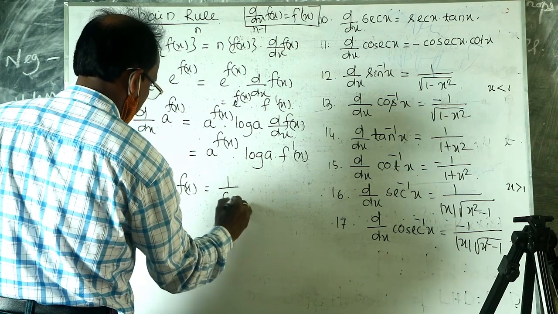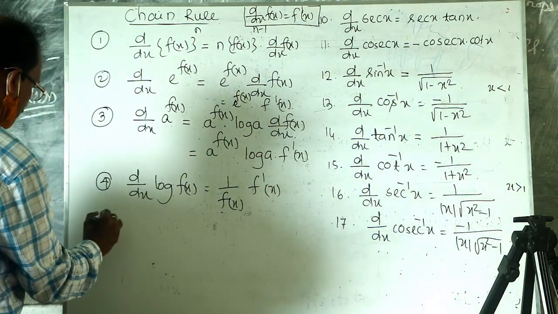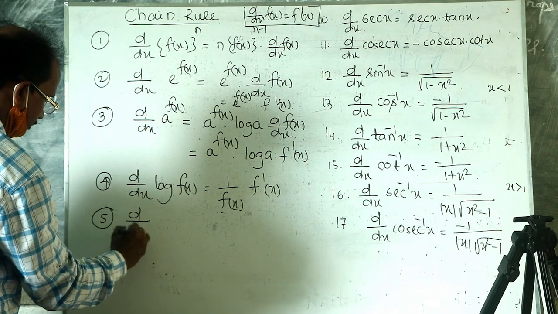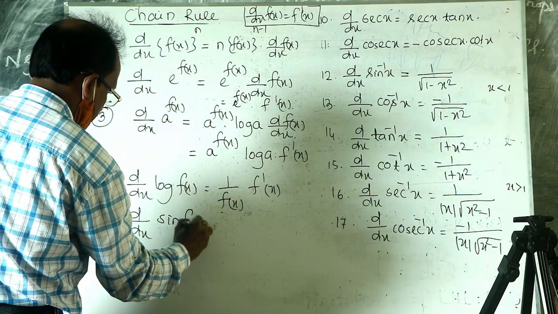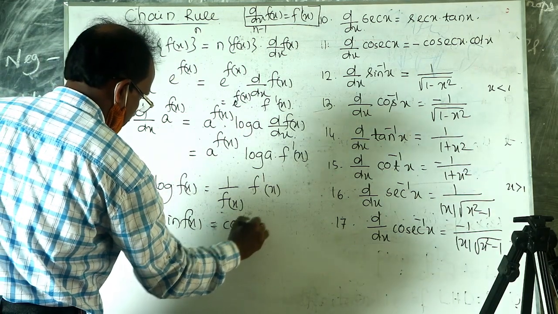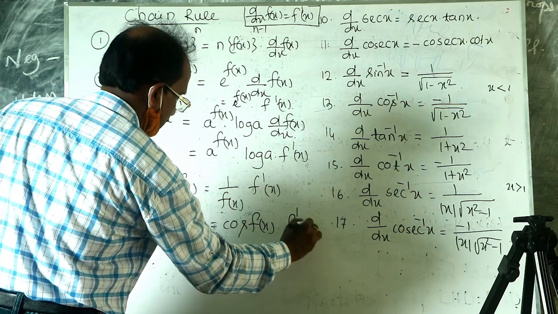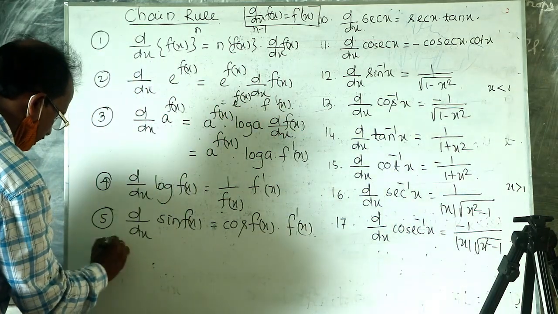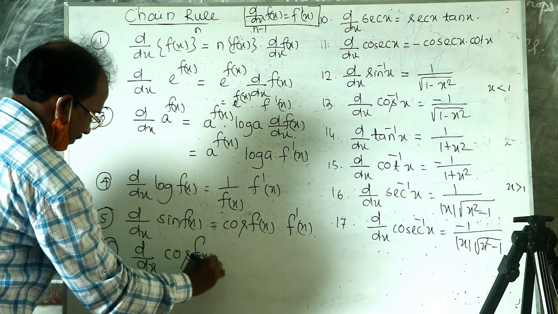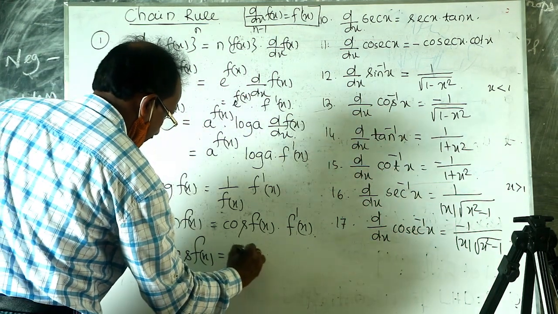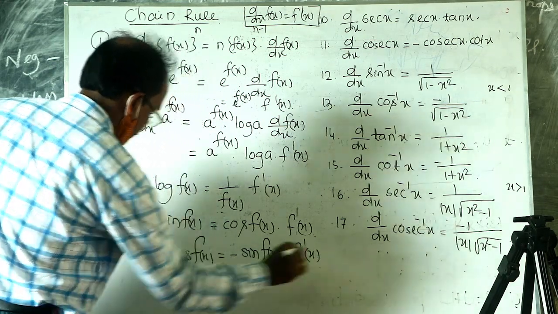It is 1 by f x into f dash x. Similarly, derivative of sin f x is equal to cos f x into f dash x. Similarly, derivative of cos f x is equal to minus sin f x into f dash x.